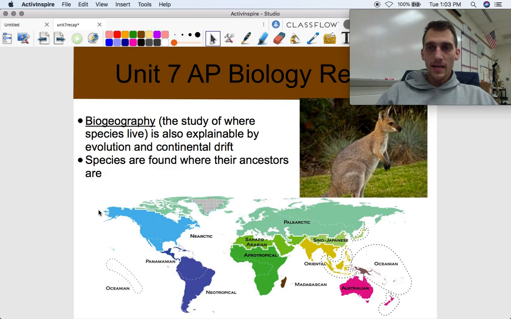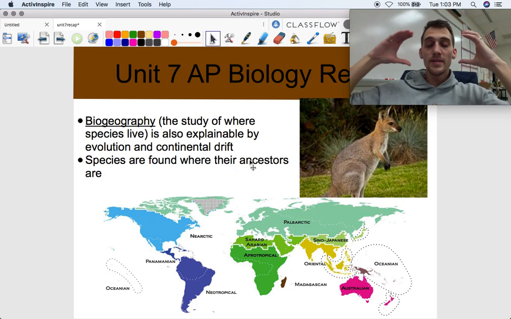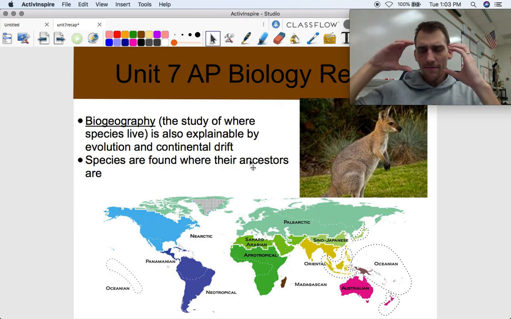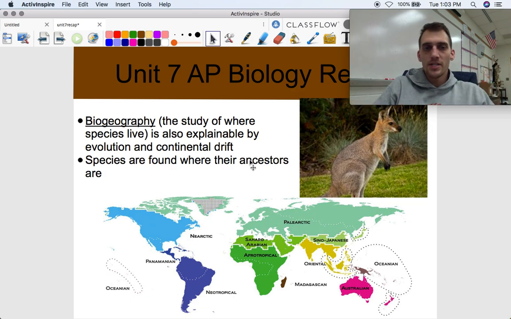Okay, so another thing that evolution explains is biogeography, the distribution of species on planet Earth, where species live. That's the study of biogeography. Evolution explains that. Species are found where their ancestors are. Species come from other species. Descendants become different from their ancestors. If their ancestors are found in the same place as the modern day species, it shows that they kind of evolved from each other.